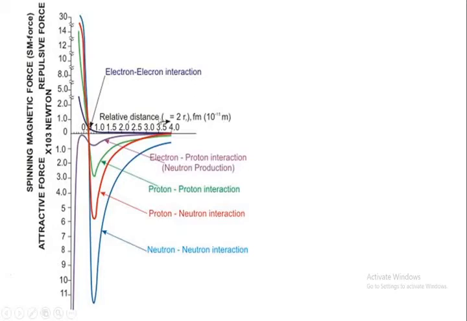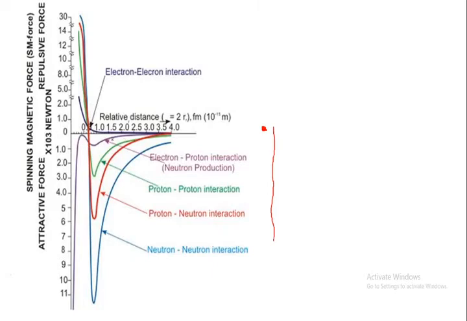So if we see here, there is a force of attraction in an atom between electron and proton, that is not inside the nucleus, but between the nucleus and the outer orbital electron. This force of attraction is very small, because this Coulombic force of attraction causes only a very minute decrease in potential energy.